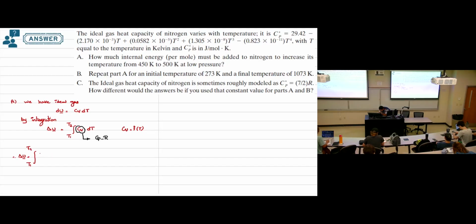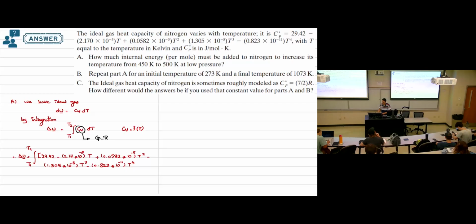So CP will be 29.42 minus 2.17 times 10 to the power negative 3 T plus 0.0582 times 10 to the power negative 5 T square minus 1.305 times 10 to the power negative 8 T cube, then minus 0.823 times 10 to the power 11 T to the power 4. This is CP. Again, this CP should be minus R.